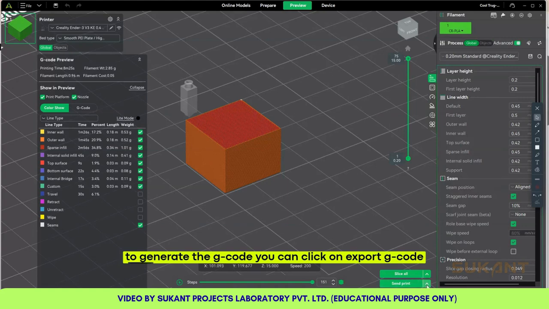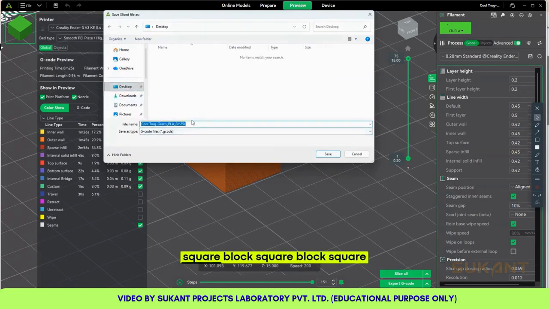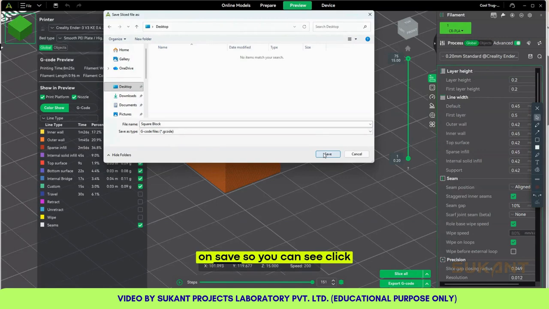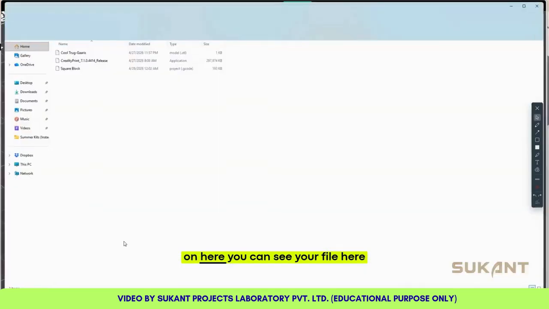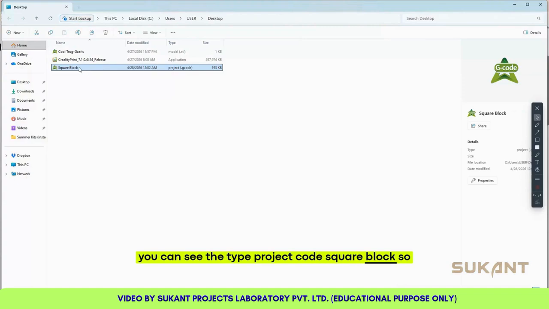Now to generate the G code, you can click on export G code. So go to the desired folder, square block, and save as type G code file. Click on save. So you can see, click on here, you can see your file. Here you can see the type, project code, square block.